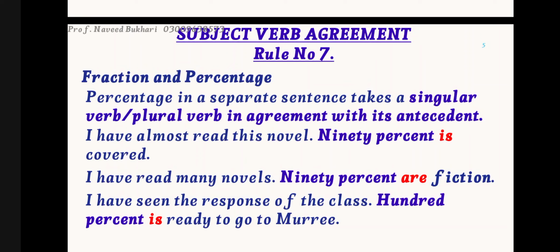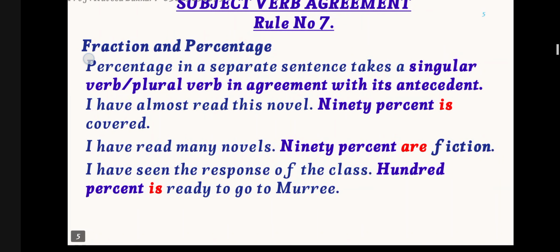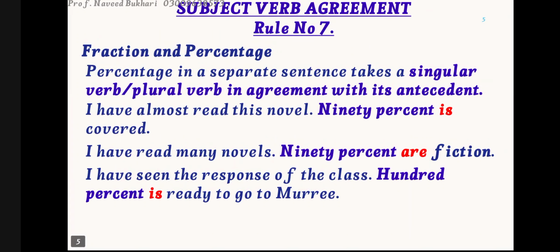Now coming to subject verb agreement rule number 7. Fractions and percentages in a separate sentence take a singular or plural verb in agreement with the antecedent. I have almost read this novel. 90% is covered. Here I have used is with the 90% because I am referring to that particular single novel, most of the portion of that novel. So I am using is, a singular helping verb, with the 90%.